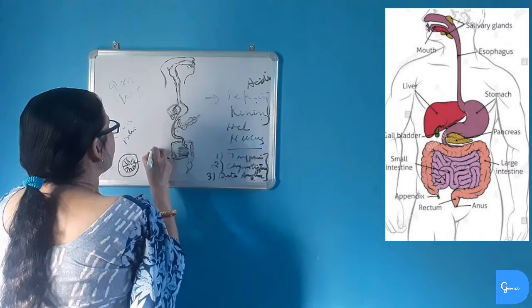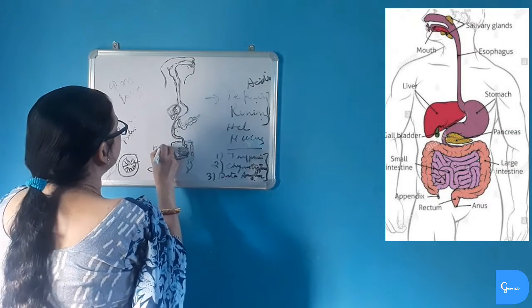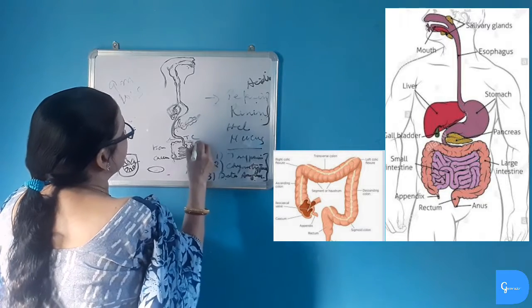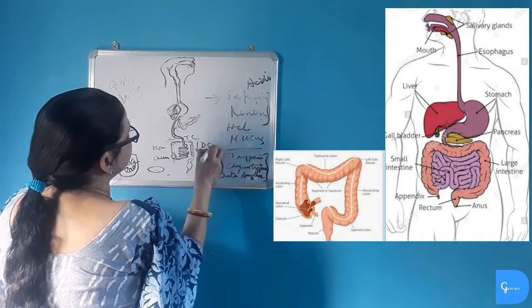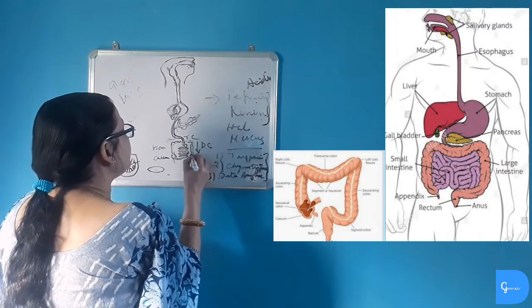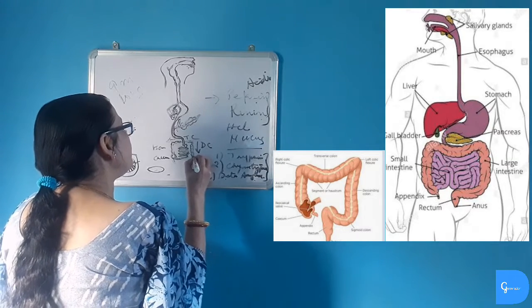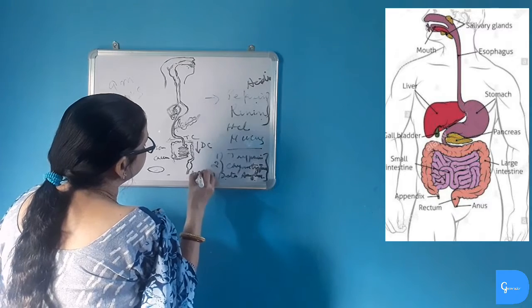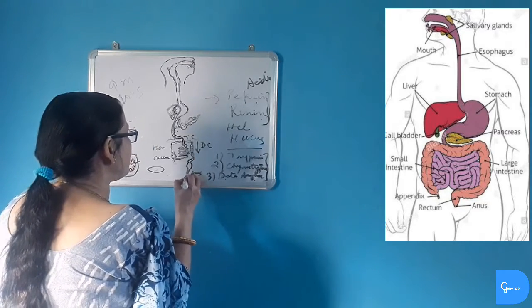Colon has three parts: ascending colon, which is going up, this is called transverse colon, and this is descending colon, and then colon ends in rectum, and rectum to anus, from where undigested food is ejected.